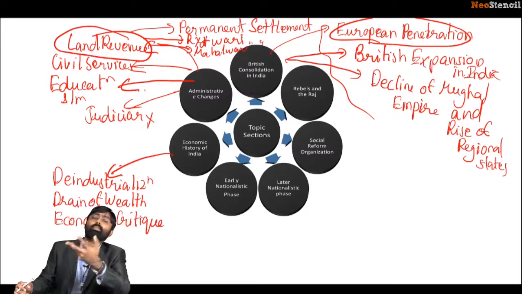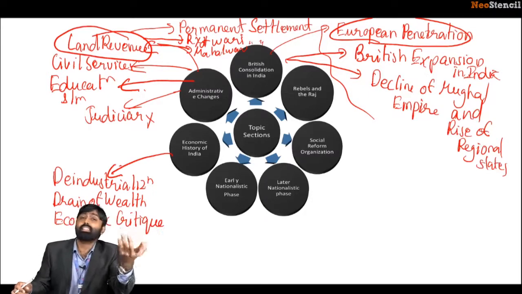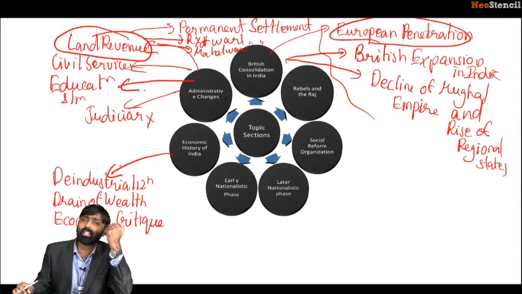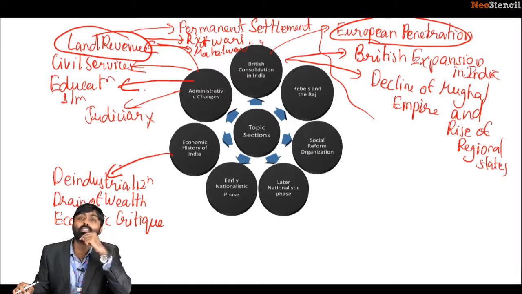Remember what I said: according to Angus Maddison, 24% of world GDP in the 17th or 18th century came from India. What was the subsequent figure in the early decades of 1900? It was 2%. So India's manufacturing GDP plunged from 24% in 1700 to 2.2 to 2.5% in 1900.